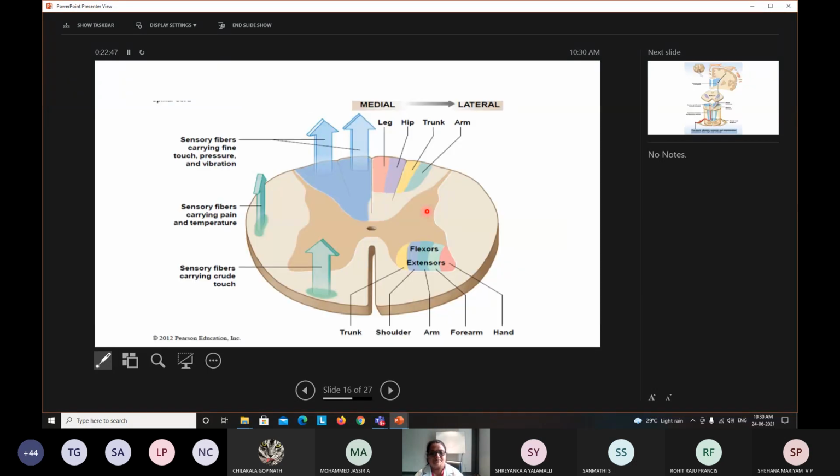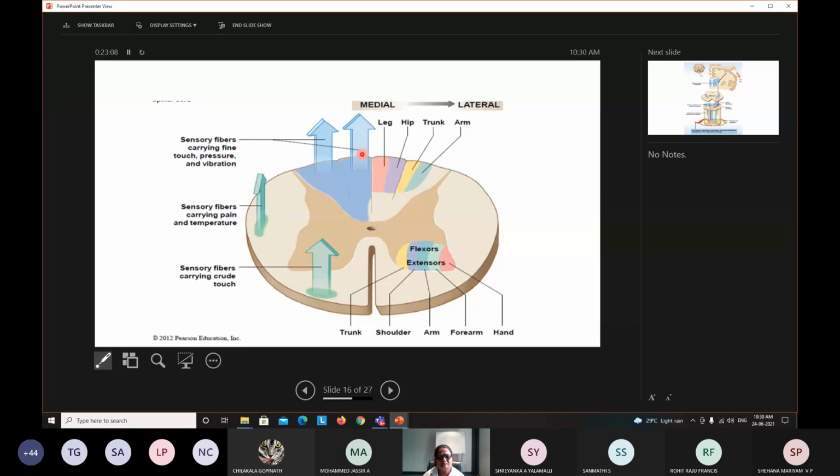Okay? Next. So these are some of the sensory tracts, where they are located in the spinal cord white matter, and what sensation they carry. This figure depicts what sensation they carry. These are the tract of Gall and Burdach.